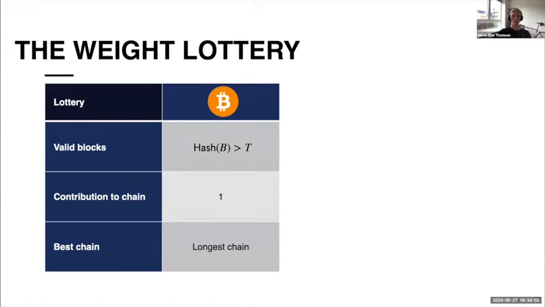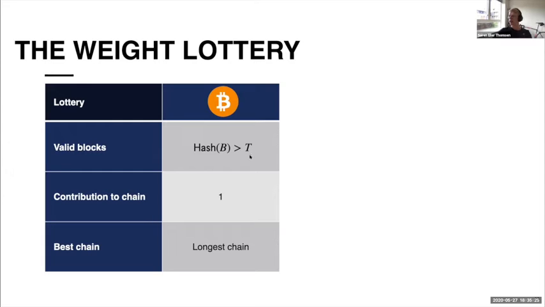So in Bitcoin, you participate in the lottery by taking the hash of a block. And if this hash is larger than some value, then it's a valid block, and honest parties will accept it. Note that for the purposes of this Bitcoin function fitting within our framework, I've just flipped the inequality here, but this obviously does not matter for security. This is just a matter of instantiating the threshold that the Bitcoin lottery needs in a slightly different way.